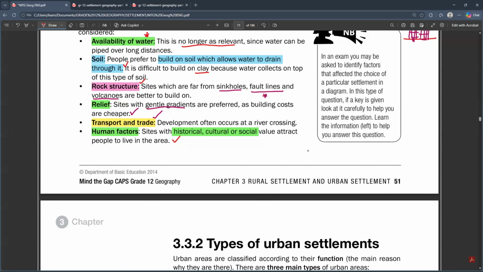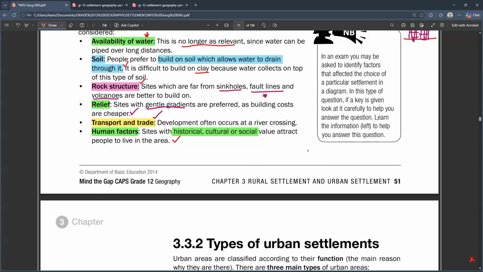But at the end of the day, when considering building an urban settlement, you want to see what the people in the area are doing before you even attempt to build there. How are the people living? What are their values? Join in with those people and try to live as one community with them.